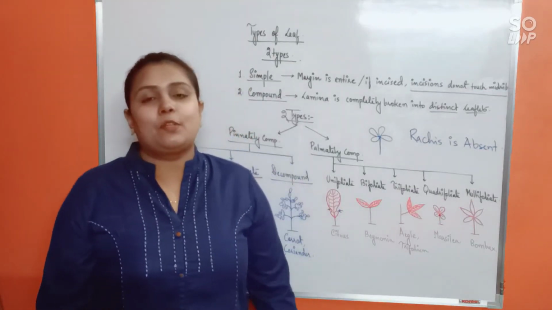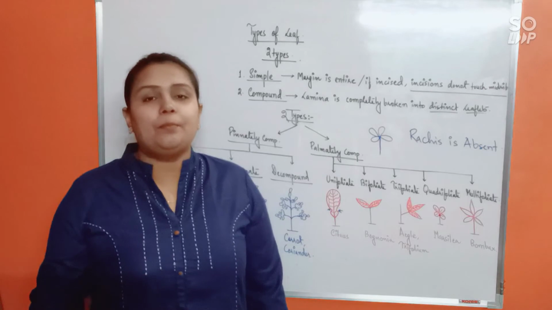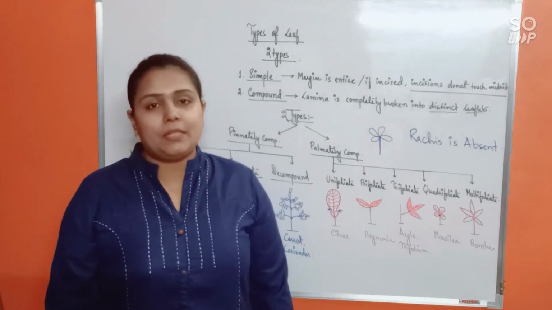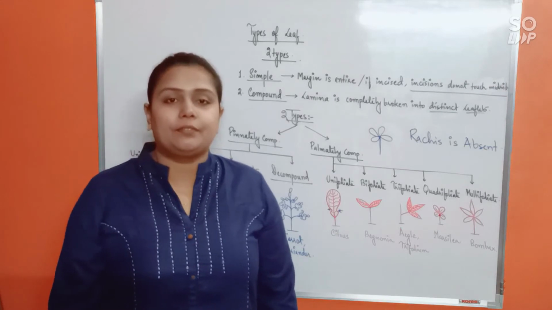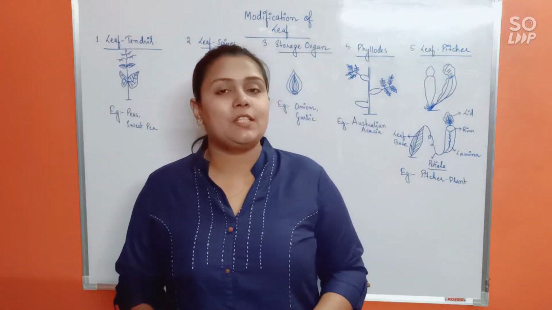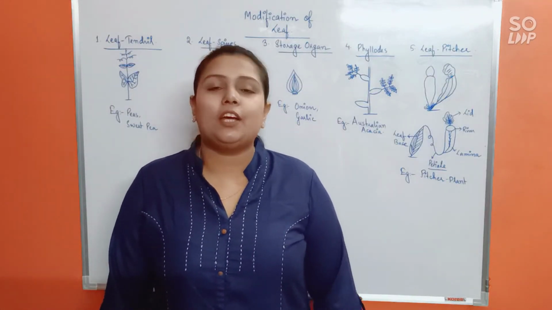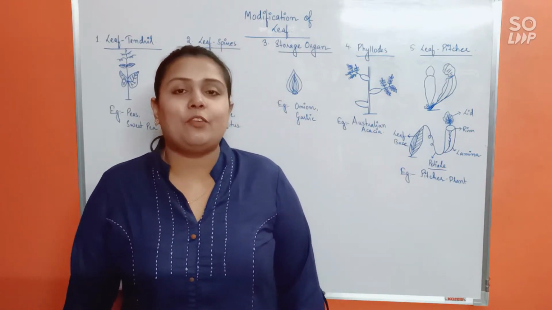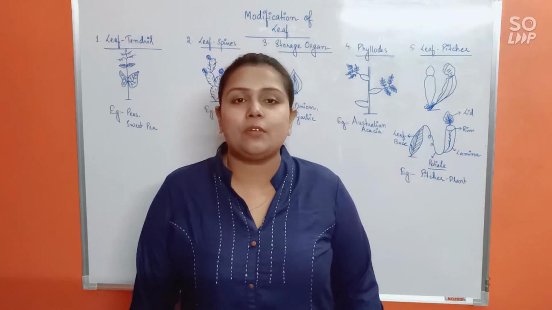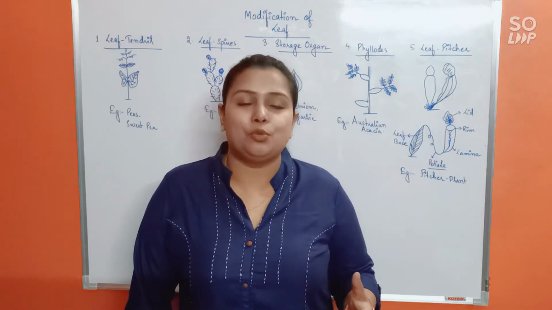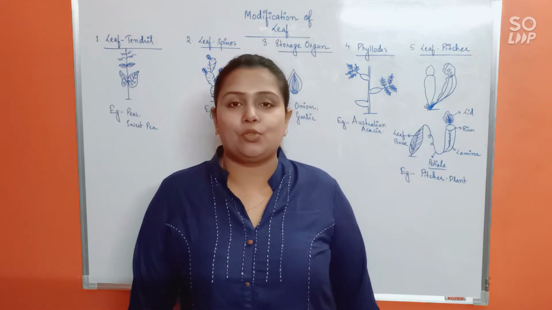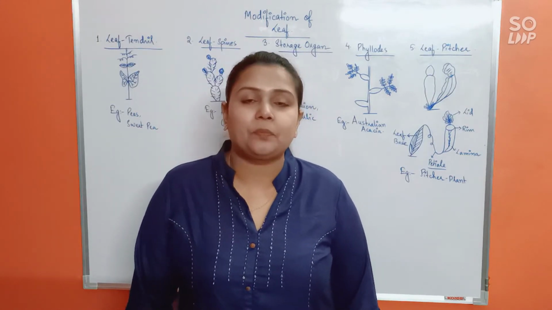So these are the types of leaves, and with all the important examples they have been discussed. I hope all of you are clear about. Next we'll be discussing modification of leaf. So finally we have reached the last part of leaf, and here we are going to discuss a few modifications of leaf. As I've already told you before, modification means something which is other than usual. Sometimes when a plant part would perform something other than usual, we will call it a modification.